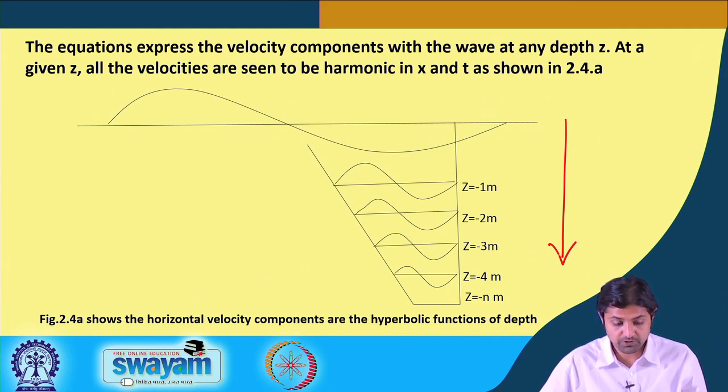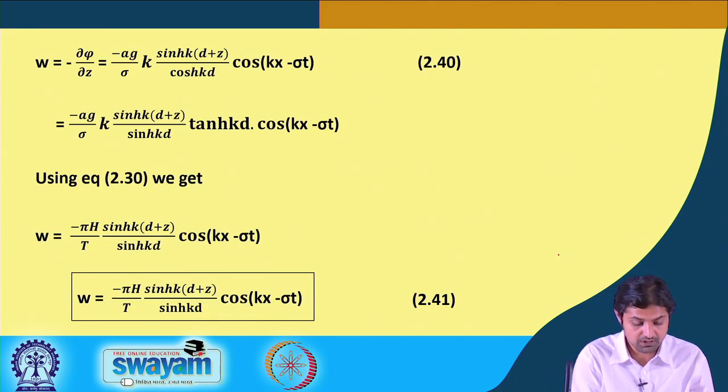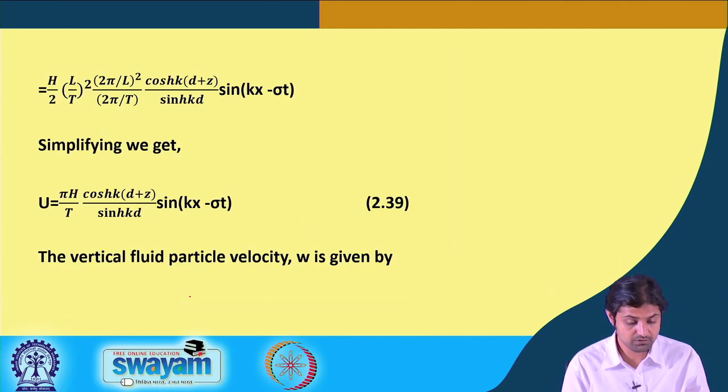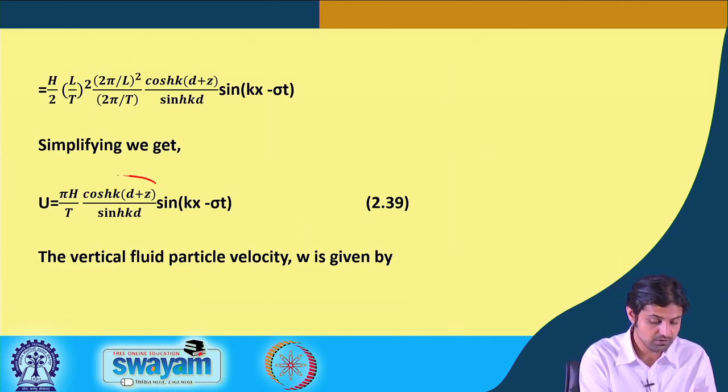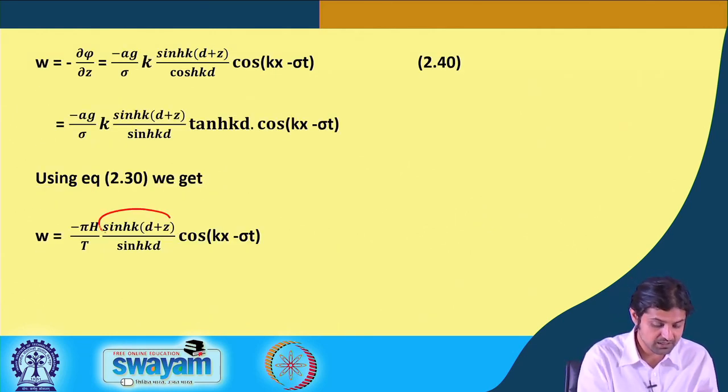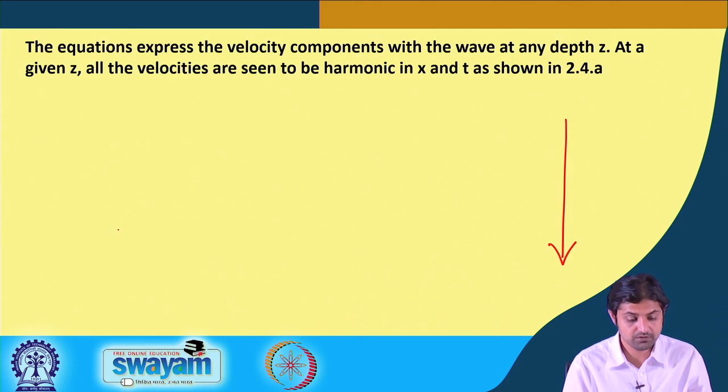Figure 2.4a shows the horizontal velocity component is a hyperbolic function of the depth, cos h k (d plus z), and w is the same with sin h k (d plus z).